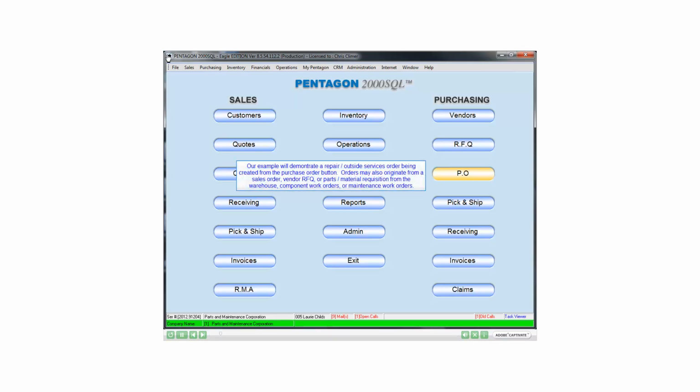Our example will demonstrate a repair or outside service order being created from the purchase order button. Orders may also originate from a sales order, vendor RFQ, or parts material requisition from the warehouse, component work orders, or maintenance work orders.